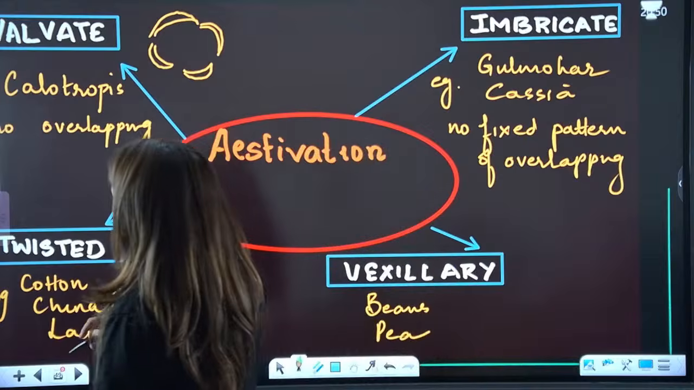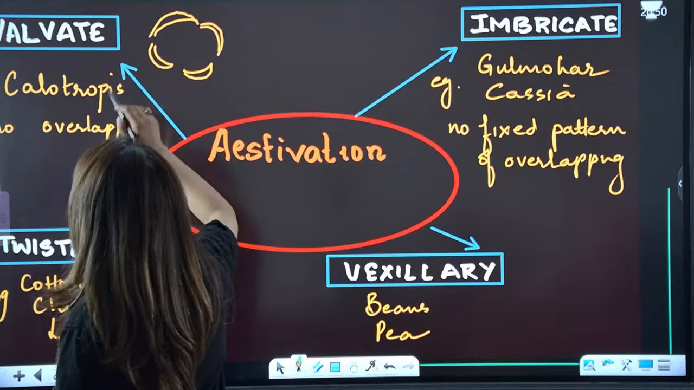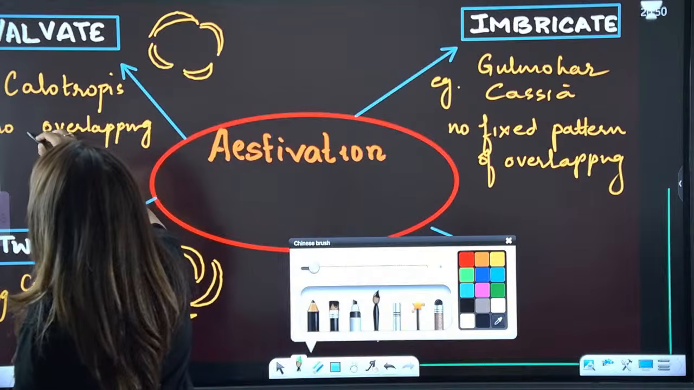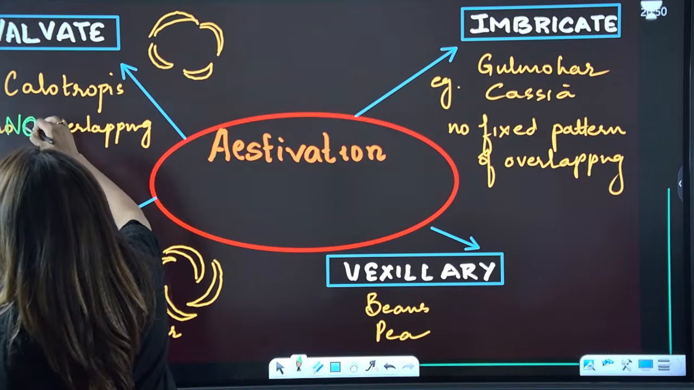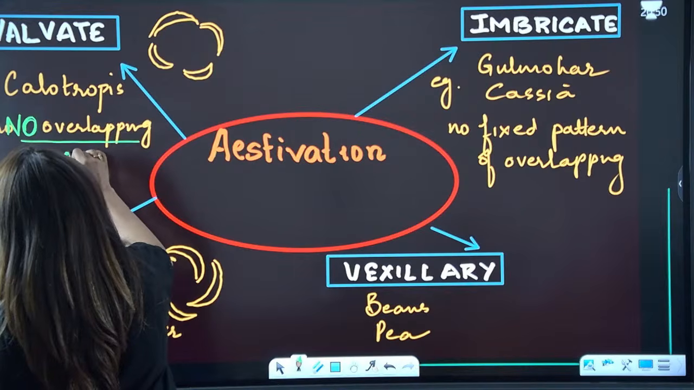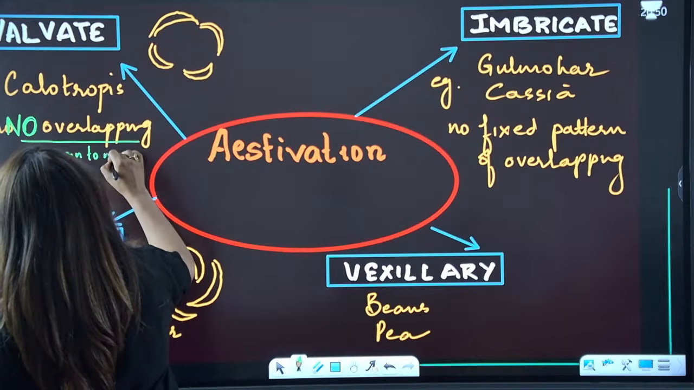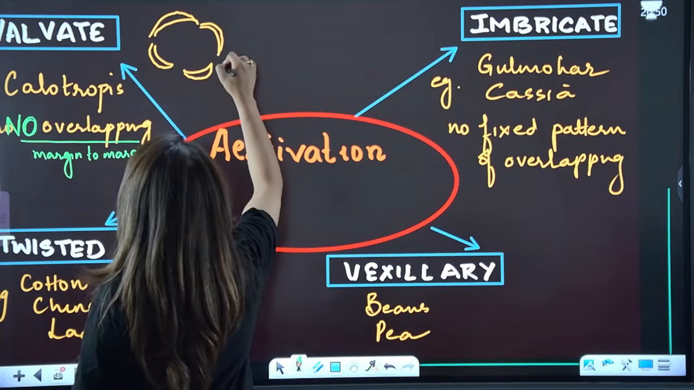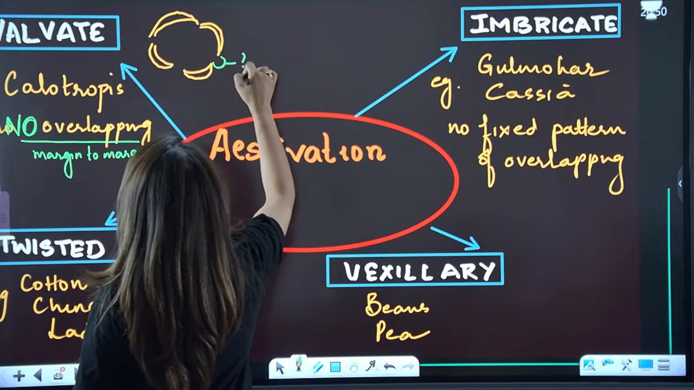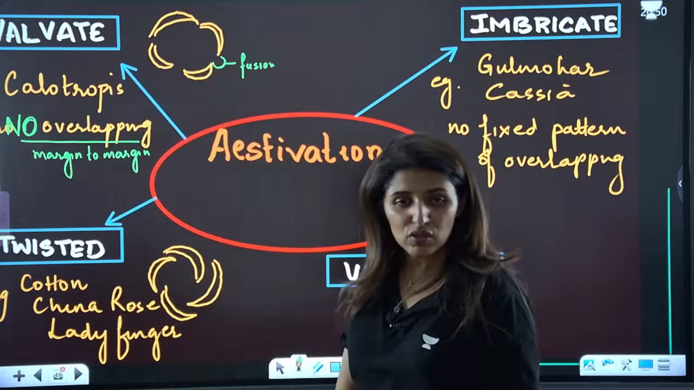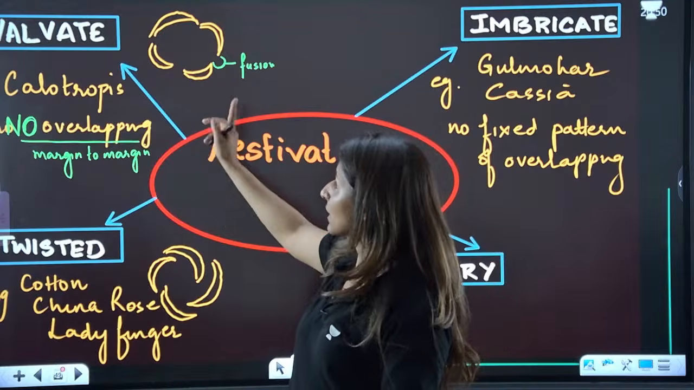So we have 4 types of estivation. One is valvate. In valvate estivation, there is no overlapping. It's margin to margin contact. Is that clear? They might be fused. If they are fused, this will show fusion. If they are not, then we will not put this structure. They can be fused, but there is no overlapping.